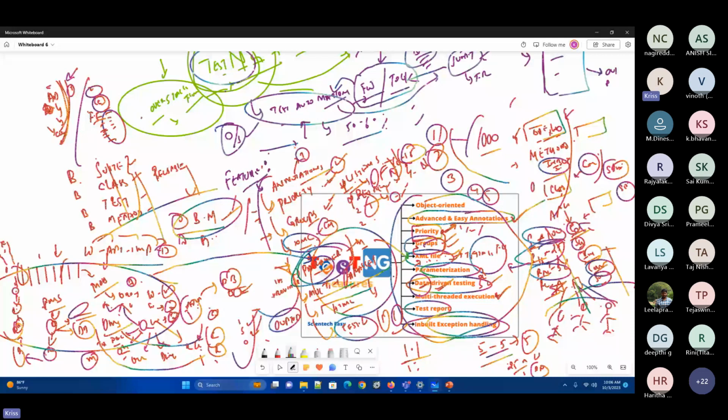Okay. So now what I wanted to do is, I wanted you people to go back and see the videos of these three: annotations, priority, and groups. Go back, see these videos, do the implementation, and then come back for tomorrow's session. Let's make this one a little bit faster. Because when you go into the details of this, it takes a huge amount of time. So let's increase our velocity a bit. We'll go a little bit faster now. So annotations, priorities, and groups: these three things you need to implement and then come back and show it to me.